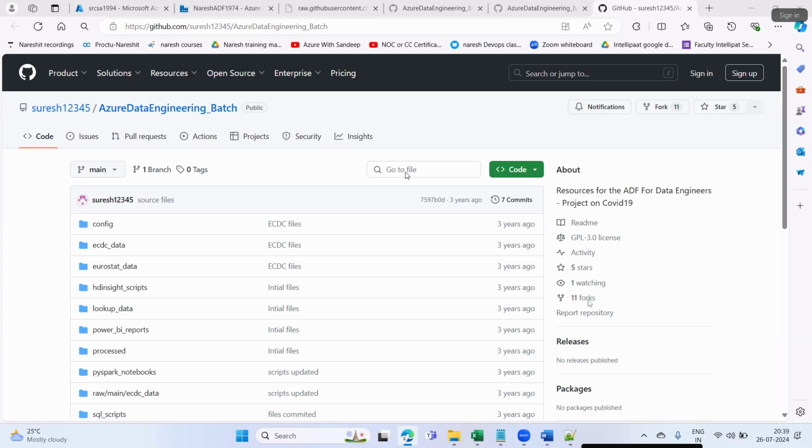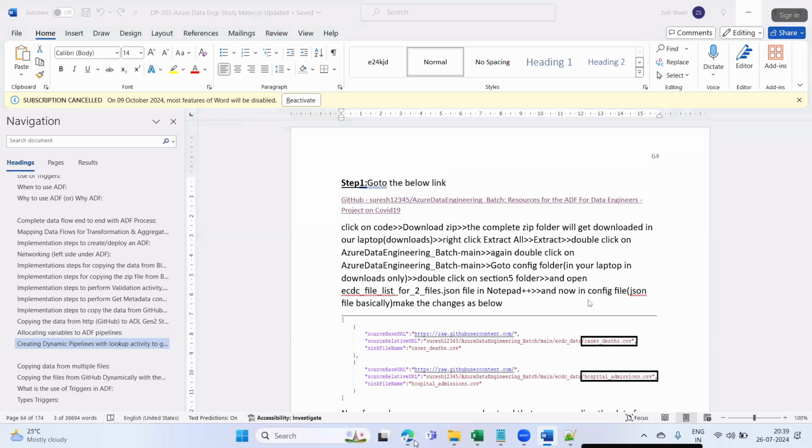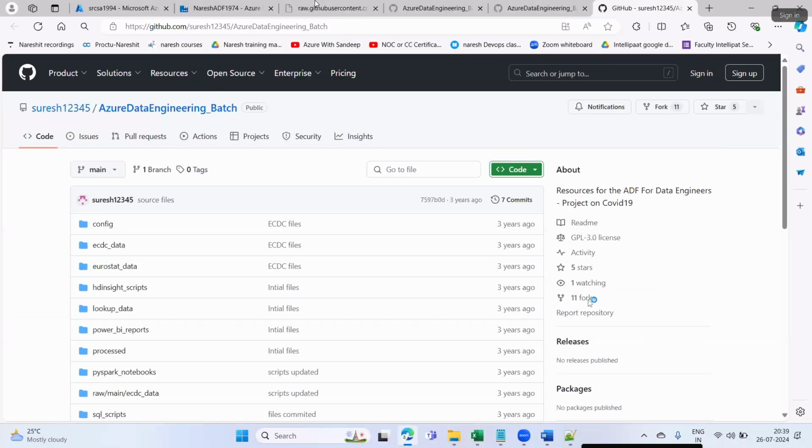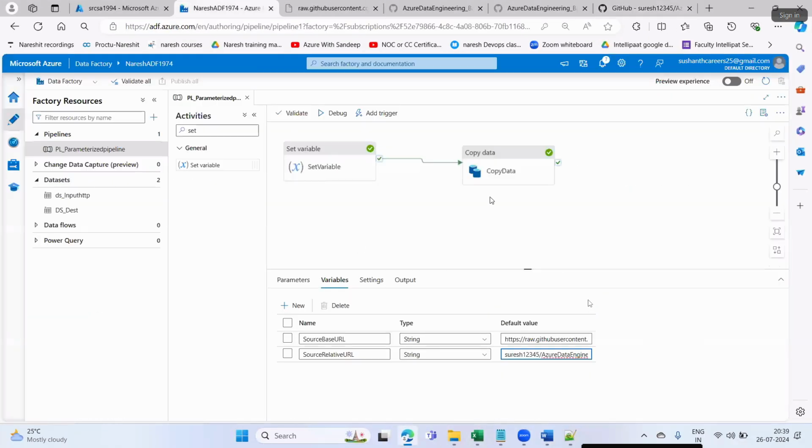Most probably the issue, Anvita, why your pipeline is getting failed might be that you are making some mistake in setting up the dynamic expressions. Put them properly. Many students in my previous batches make mistakes here.